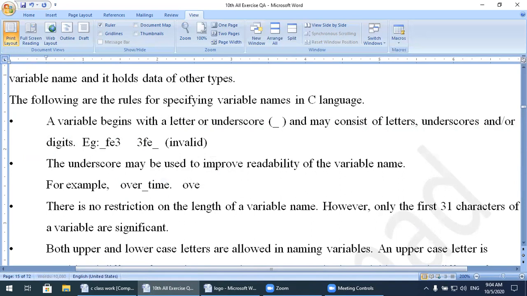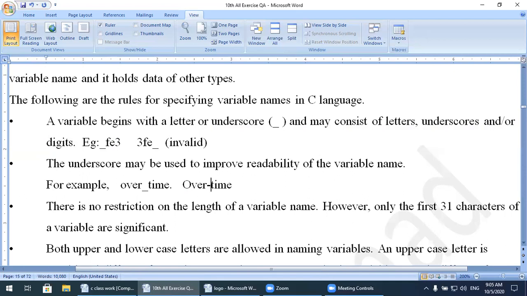But I cannot use something like over time with a space. Watch here, now a space exists. Space is not allowed in the declaration of a variable. Any other character, let's say instead of underscore, I put the hyphen symbol. Hyphen means minus. Now, I told you that among special characters, you can use only underscore. No other character you can use. So this one is also an invalid variable.